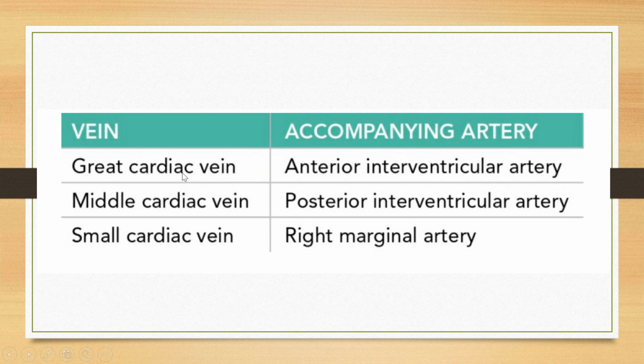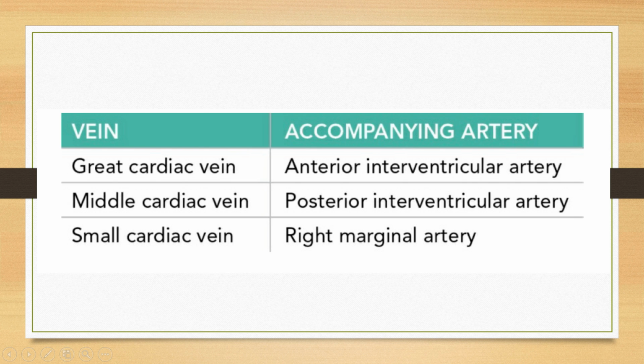Here in this chart, they have shown the accompanying arteries of the veins. The great cardiac vein is accompanied by the anterior interventricular artery, which is a branch of the left coronary artery. The middle cardiac vein accompanies the posterior interventricular artery, which is a branch of the right coronary. The small cardiac vein is accompanied by the right marginal artery, which is also the largest branch of the right coronary artery.